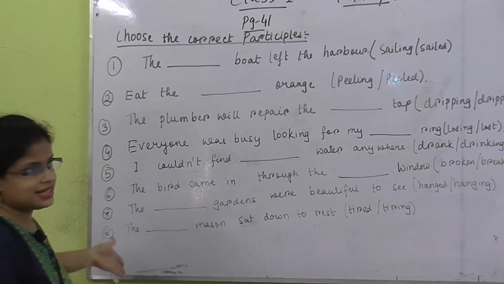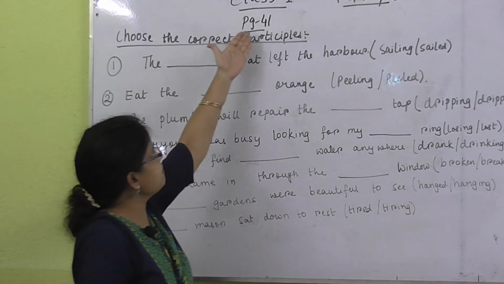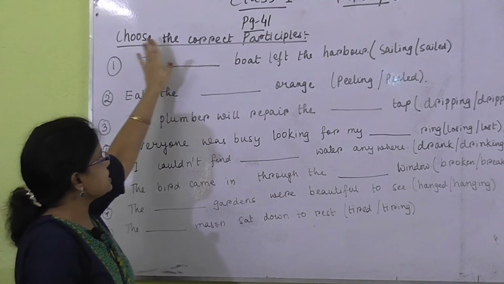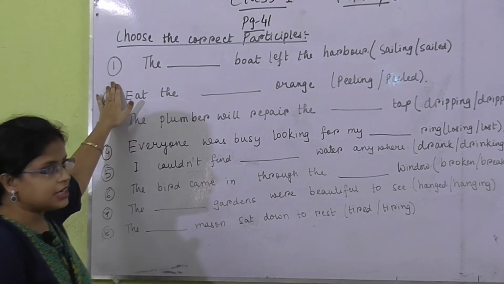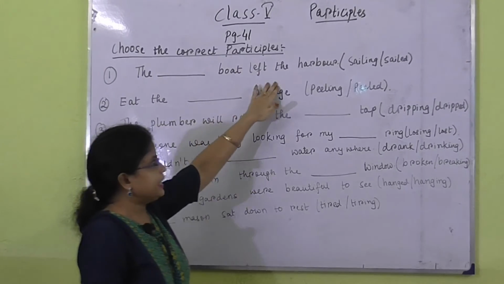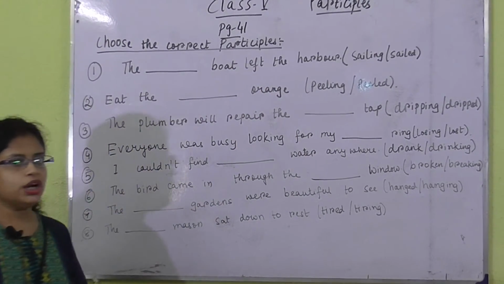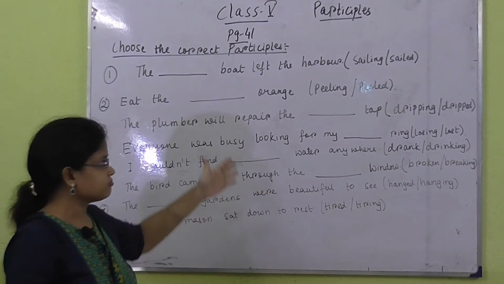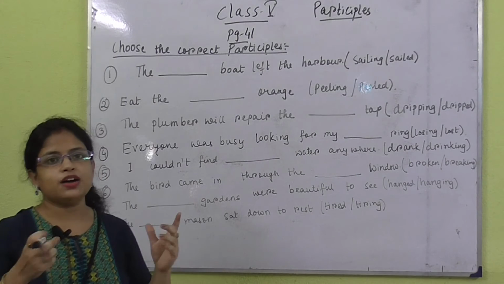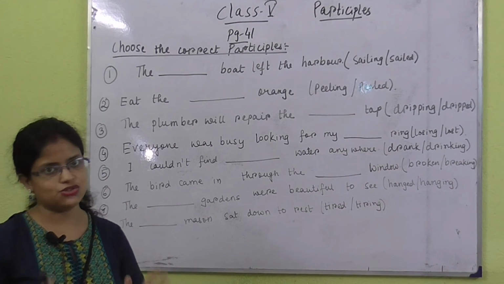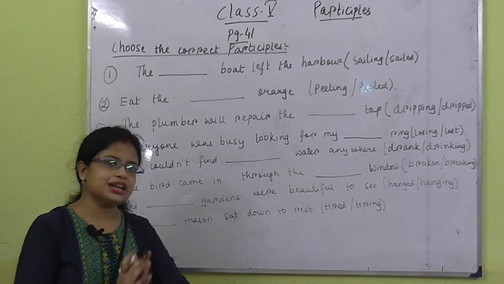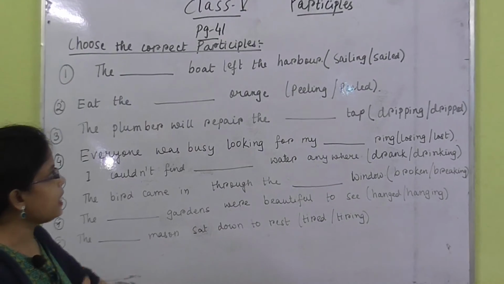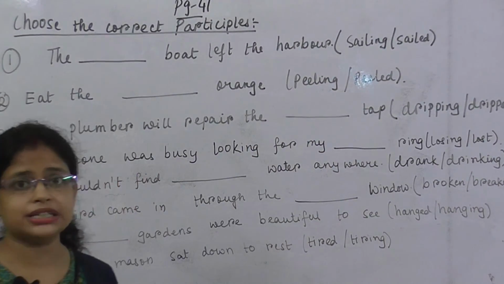Now this is from the exercise that is in your book on page number 41. Okay, so number 1 is given, choose the correct participles. Number 1 is given, the dash boat left the harbor. So in the fill in the blanks that are given here, first what you need to do is understand the meaning of the sentence. Unless and until you can understand the meaning of the sentence, you will not be able to understand whether you have to write sailing or whether you have to write sailed.